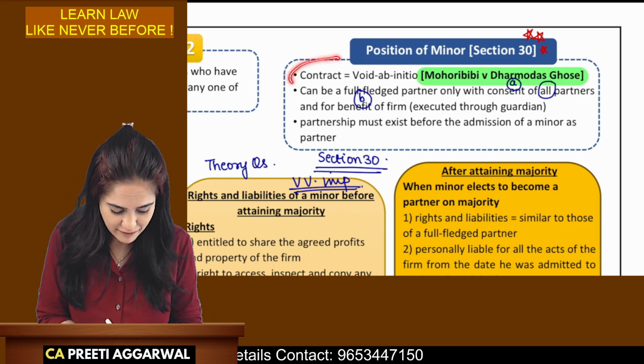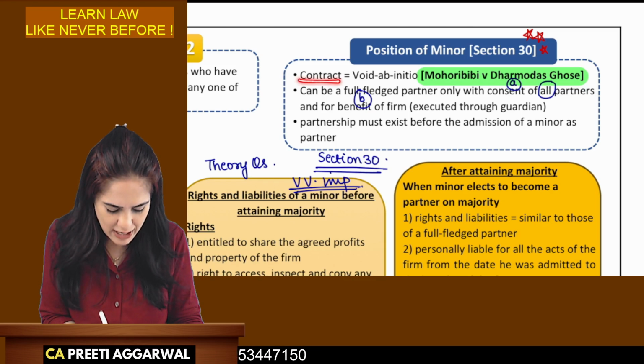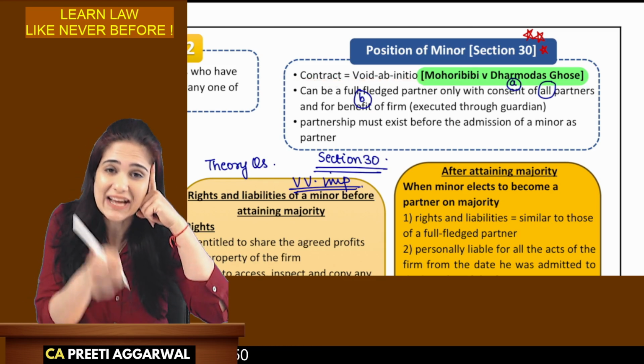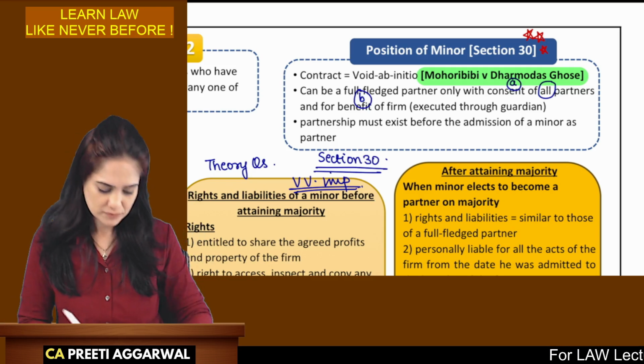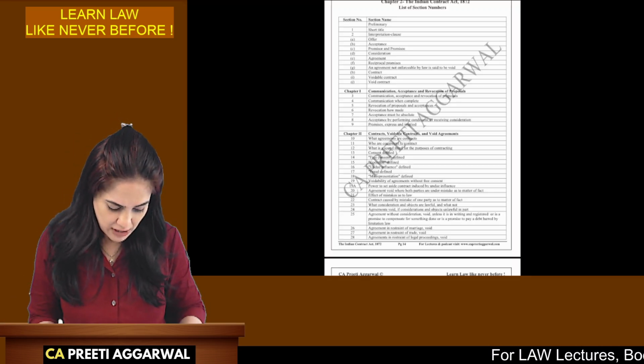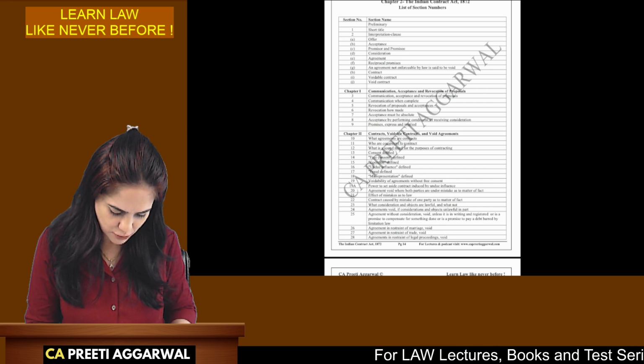Now, ma'am, why haven't you written all those details in the chart book? This chart book is actually to help you recall that you must write about void ab initio. My main law book will have all the provisions. So how will you write? See this. This is how you will elaborate.